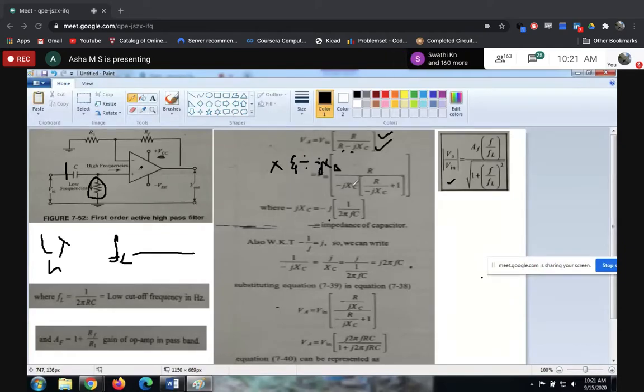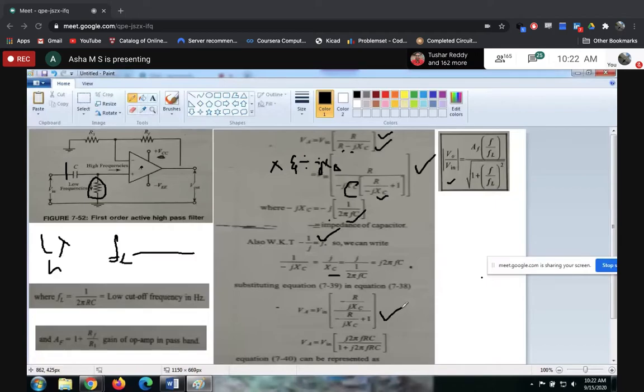We know that capacitive reactance XC is nothing but 1 divided by 2 pi FC. We are just substituting that one. In this also, just now we have discussed 1 divided by minus jXC. So in the numerator we have 1 divided by minus jXC. Let me substitute 1 divided by 2 pi FC in place of XC. So this minus j will go to the numerator, and this equation will get converted to this equation.